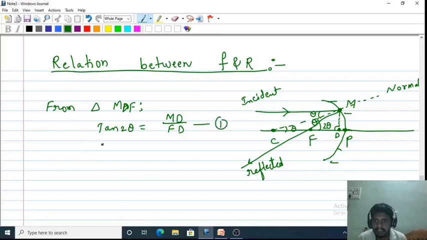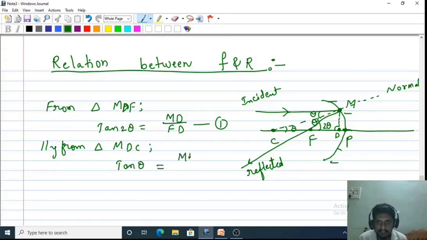I'll take another right angle triangle, the bigger right angle triangle, MDC. From this we can write tan theta is equal to opposite by adjacent. For the bigger right angle triangle, this CD is the adjacent side.